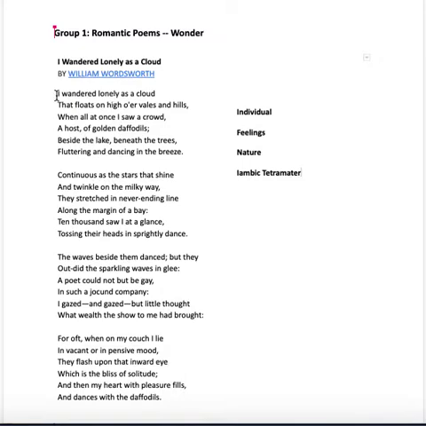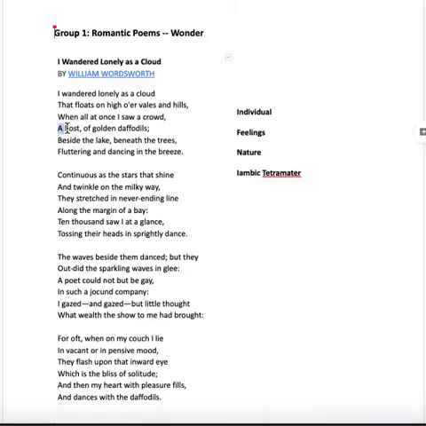All right, so what's the poem all about? Well, we've got an individual here. He's wandering and he's lonely. Just like in the previous one, we've got our lone waterfowl, we've got our lonesome spider, and just like those two situations, we've got somebody who's lonely. So he's lonely, and all of a sudden he sees a host of golden daffodils.